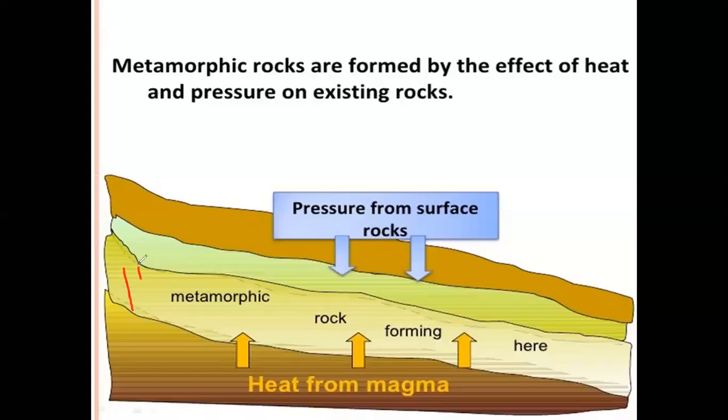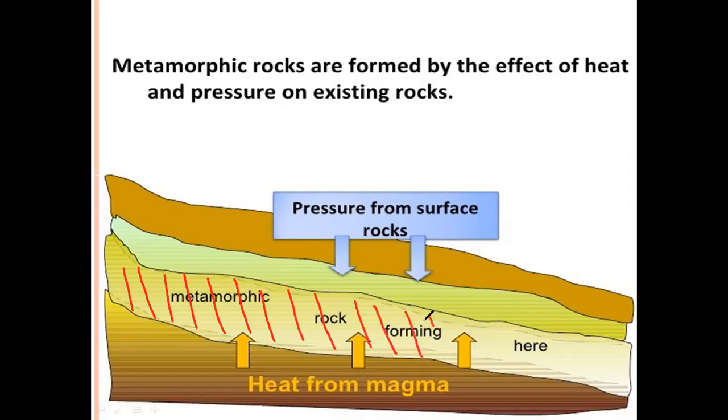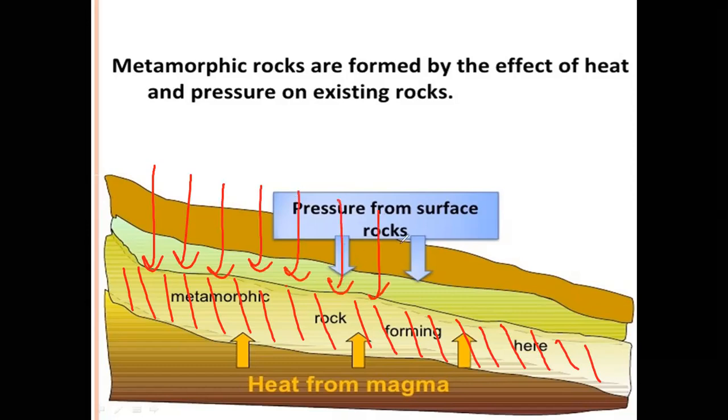For example, this layer is a layer of sedimentary rocks. Let us imagine that this layer is a layer of sedimentary rocks. So constant pressure is applied by the layers above it and heat is applied by the magma that is present beneath it inside the mantle.